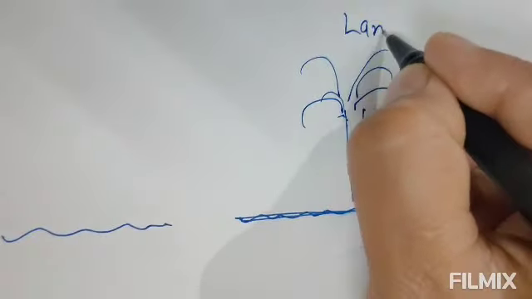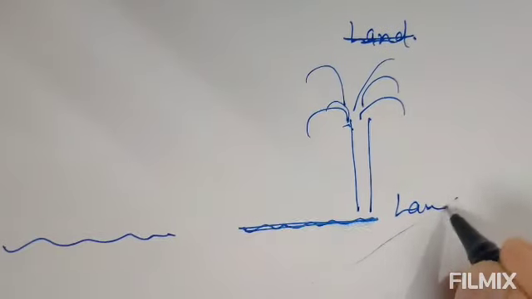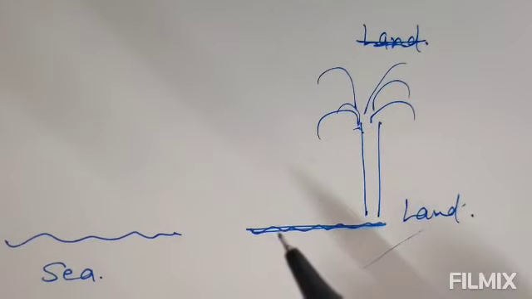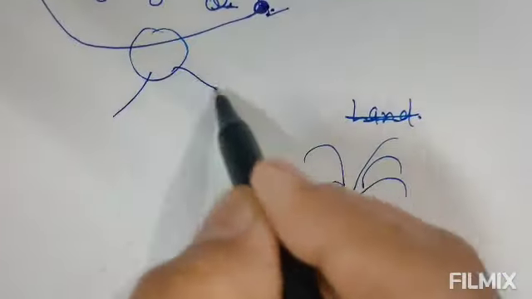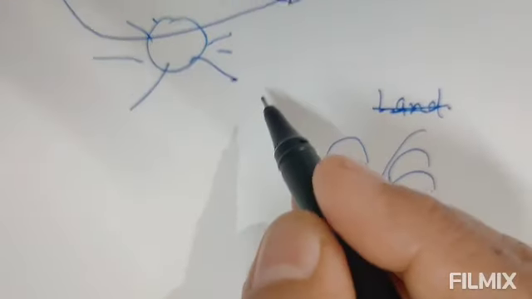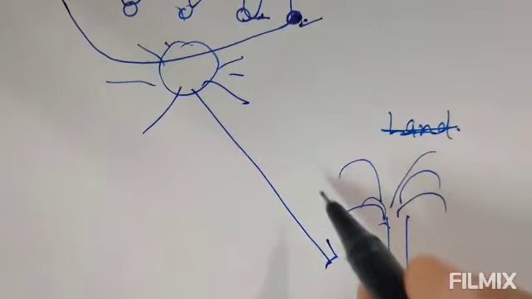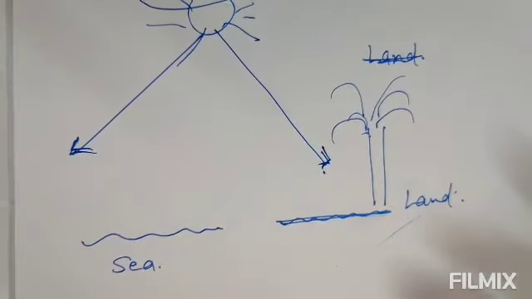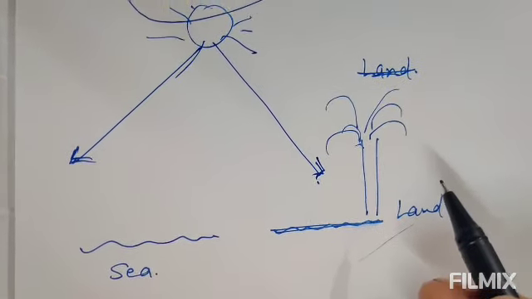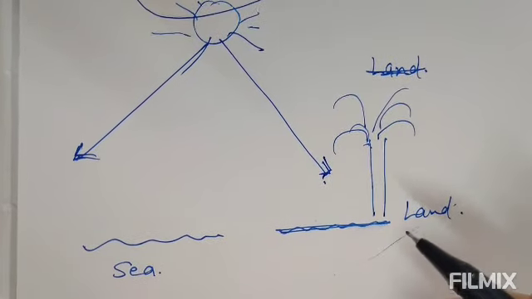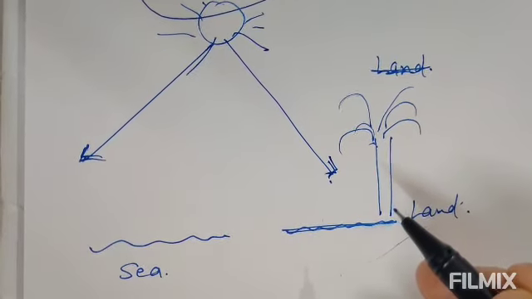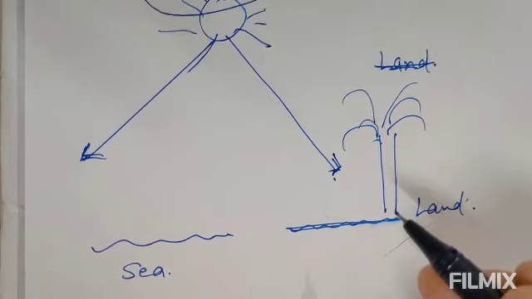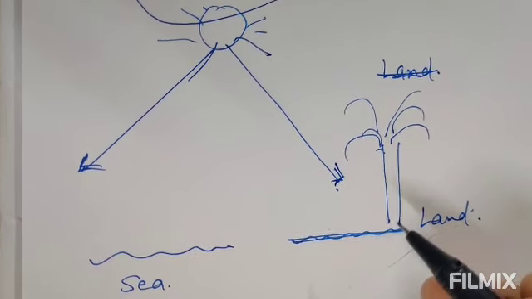Here is the land and here the sea or any water body. The strong heat from the sun reaches the ground and the sea water on earth. The sunlight reaches both surfaces, the land and the water. Due to it, the ground is heated more quickly than the water in the sea, because water has great specific heat and mixing currents disperse the absorbed heat throughout the great mass of sea water.